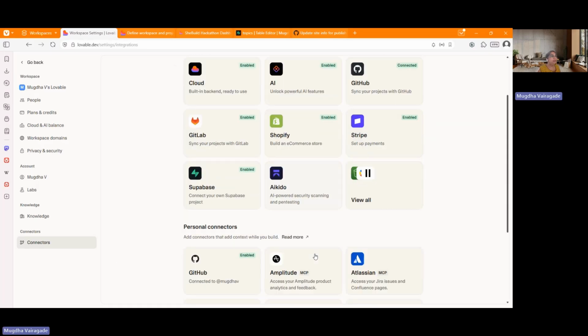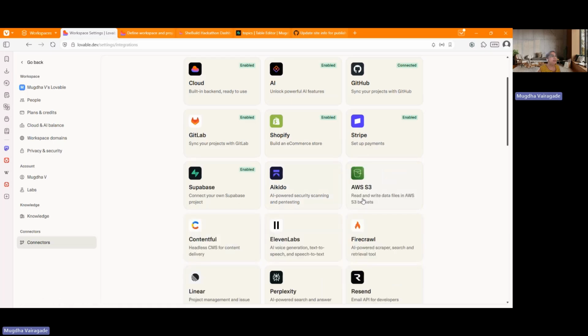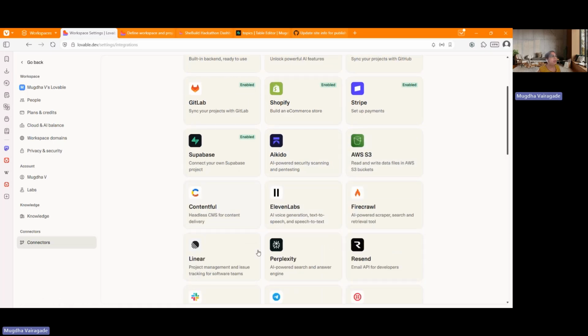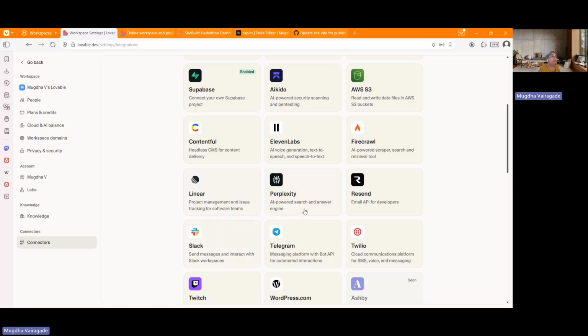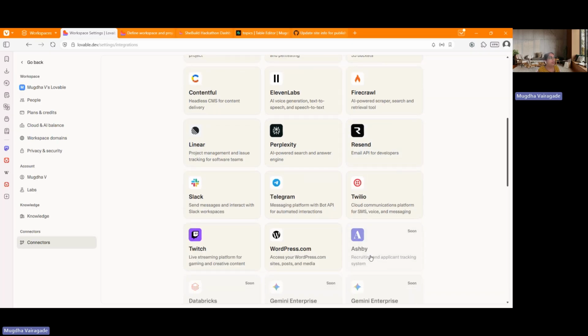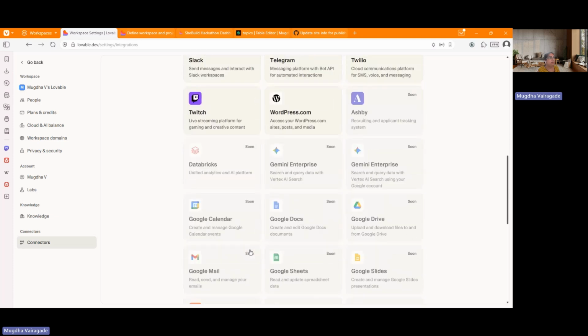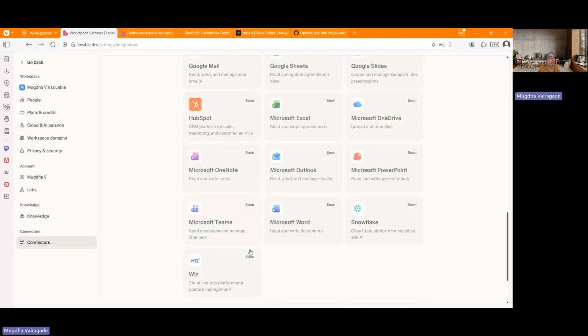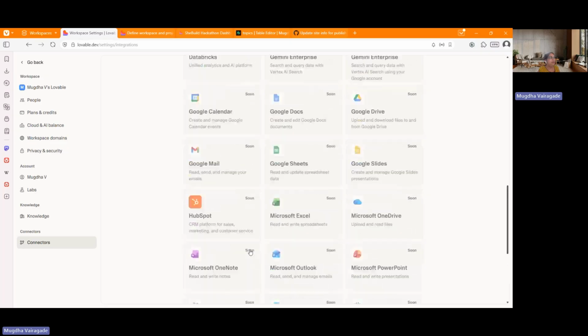You can add more connectors. There are more connectors available. 11 Labs and Contentful, Linear, Perplexity. Resend is very useful if you are sending any OTPs to your users. So we'll come to that later. There are so many of them, and some of them are soon going to be available. You can see coming soon.